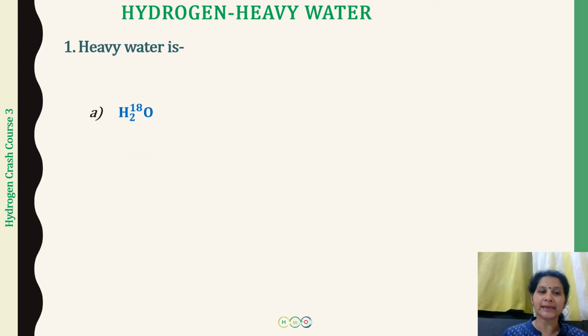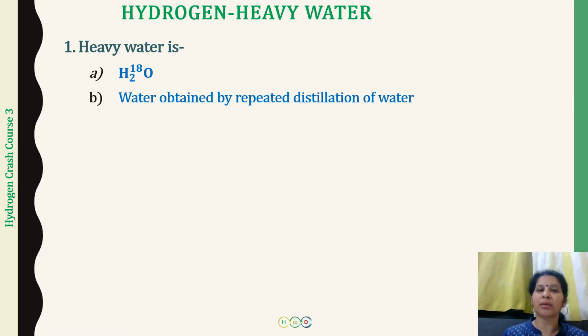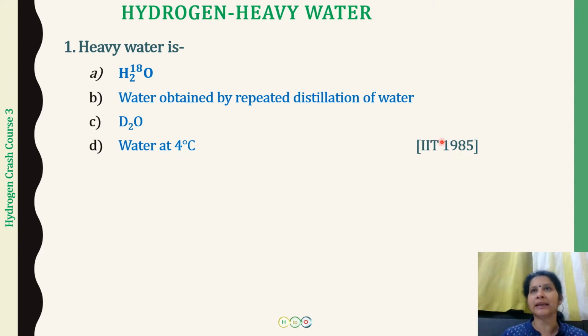Heavy water is H2O18. Second choice is water obtained by the repeated distillation of water. Third is D2O, and fourth is water at 4 degrees Celsius. And this was asked for the IIT examination 1985, and this is a multi-correct question. There are going to be more than one answer which is going to be correct. So let us look at all of these one by one.